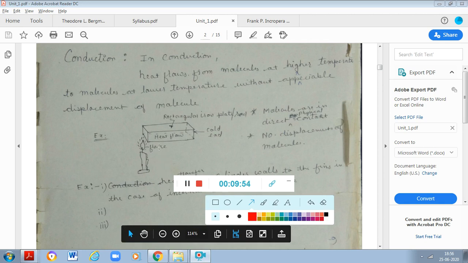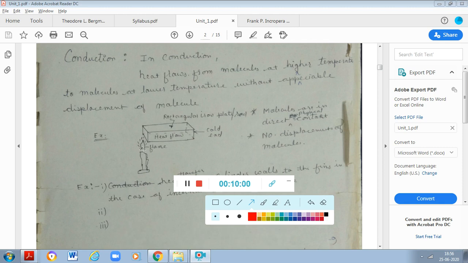So if I start heating this metal bar using a candle, what will happen? There is a transfer of energy from this candle to this point of the metal bar. So the molecules over there start vibrating. They start gaining the energy from this burner or maybe candle, and they start vibrating.